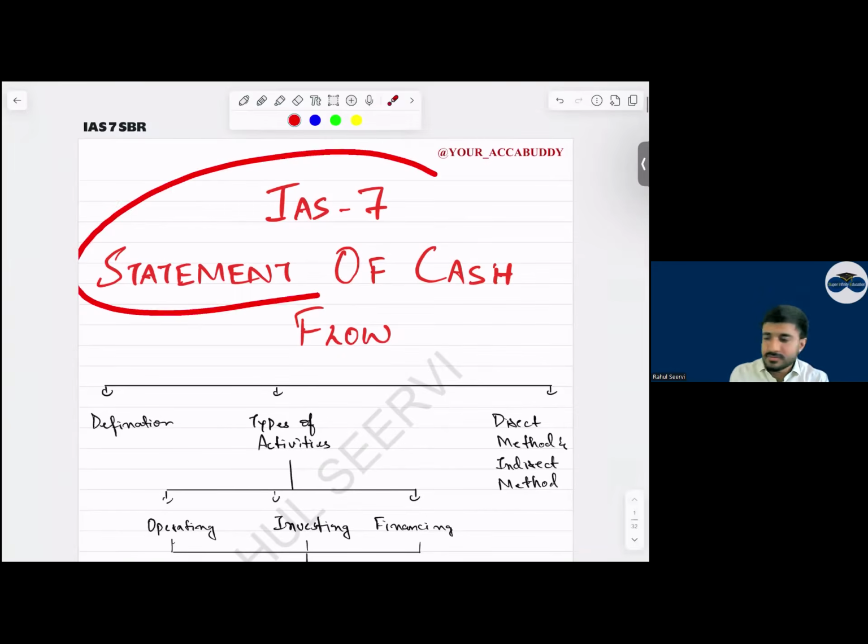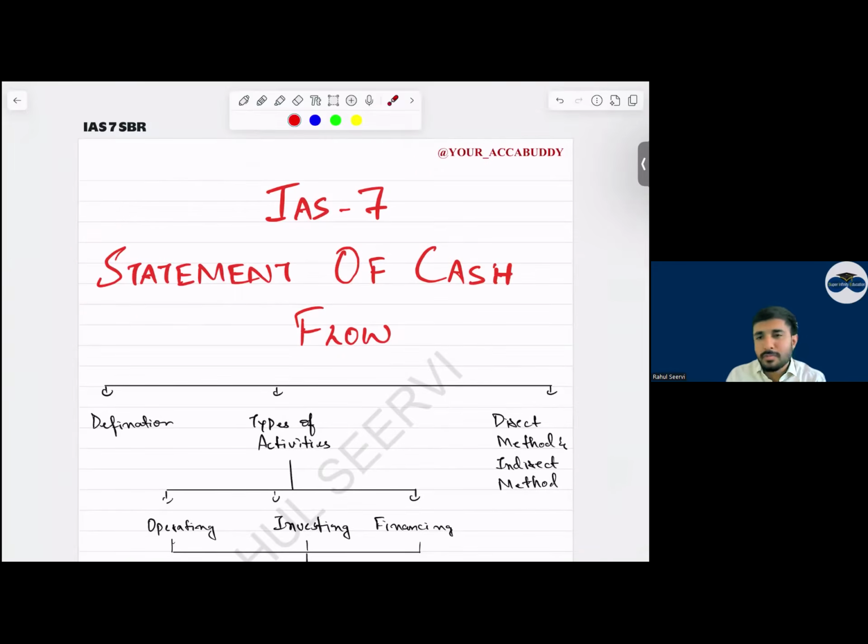नाउ सी एवरीवन. ओके बेटे. IS 7 statement of cash flow very important for March attempt, because December attempt I had mentioned students that it will come, but आया नहीं था. हाँ, question came regarding cash flow, but it was in section B, question number 4. It was a totally different question. It was not from a consolidation point of view.